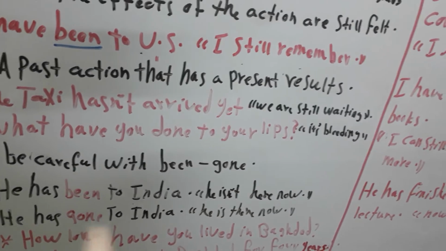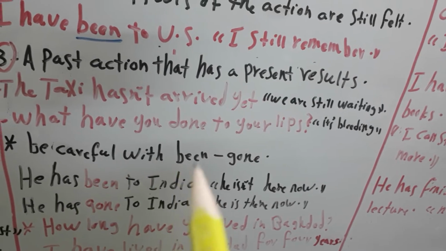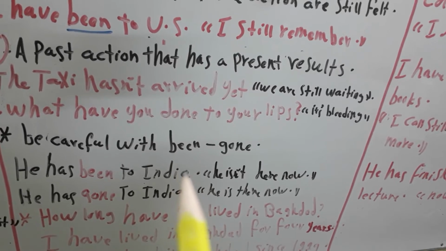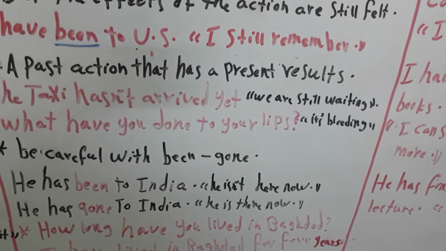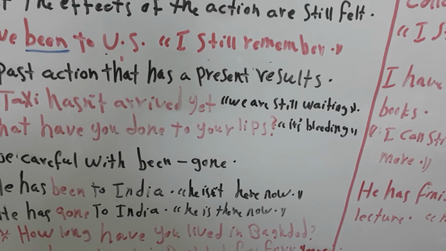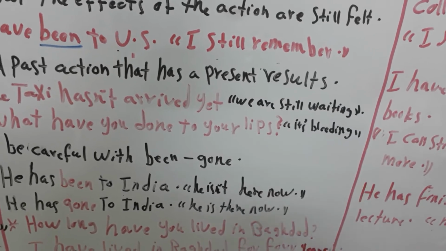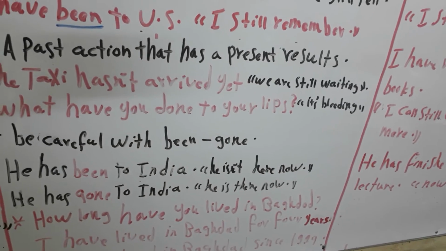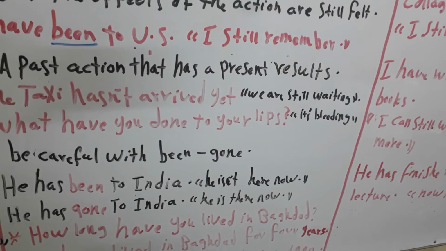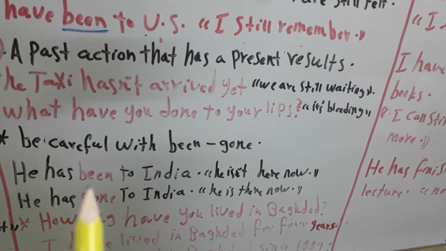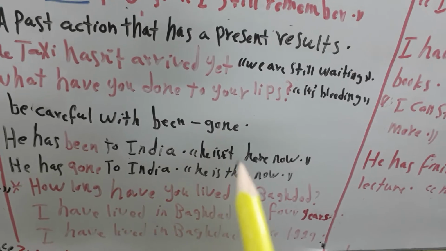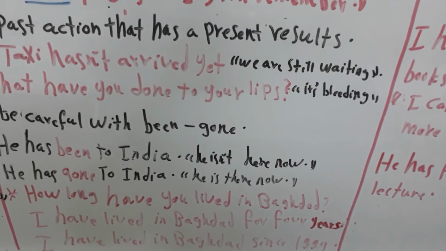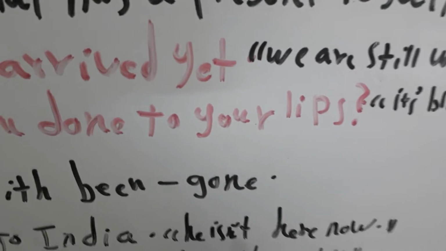Now, I want to tell you to be careful about been and gone. We use been to speak about, for example, someone who visited another country and has come back again. But we use gone to speak about someone who visited somewhere and is still there. For example, he has been to India. It means he isn't there now.